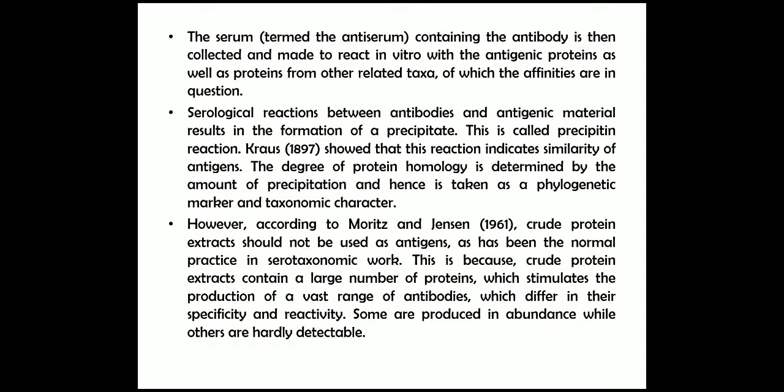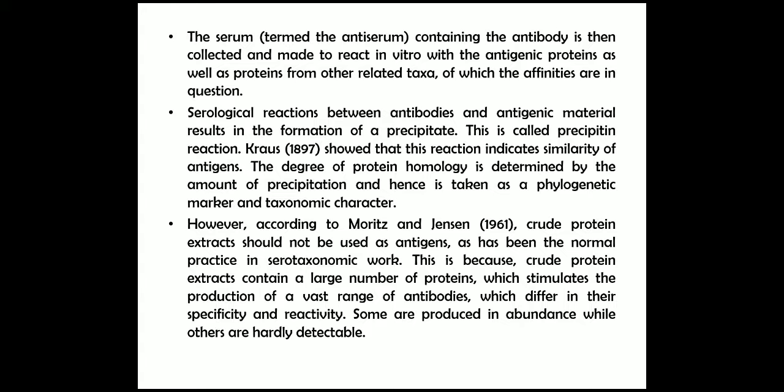Kraus in 1897 showed that this reaction indicates similarity of antigens. The degree of protein homology is determined by the amount of precipitation and hence is taken as a phylogenetic marker and taxonomic character.